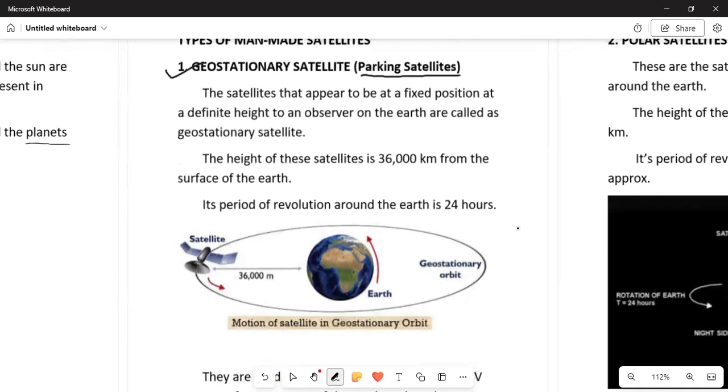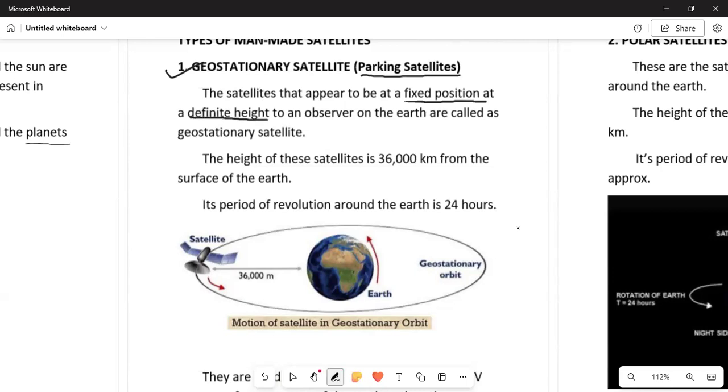And what are the geostationary satellites? The satellites that appear to be at a fixed position at a definite height to an observer on the surface of the earth.